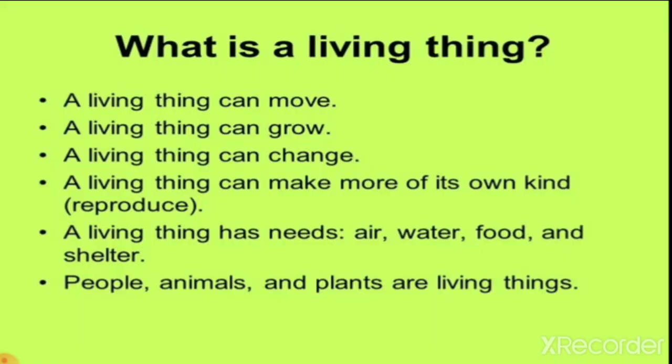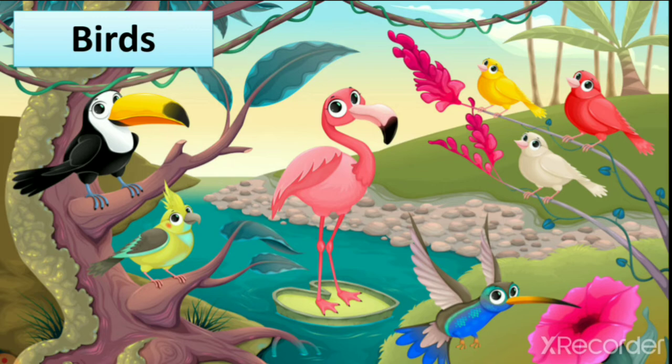Here you can see that we write that living things can move, can grow, can change. Like first we are small, then we grow and become big. Then living things need air, water, food and shelter, and people, animals, plants are living things. So we see the examples of living things. Which are they? People, animals, plants and many other things like birds, all are living things. So let's see some examples of living things.